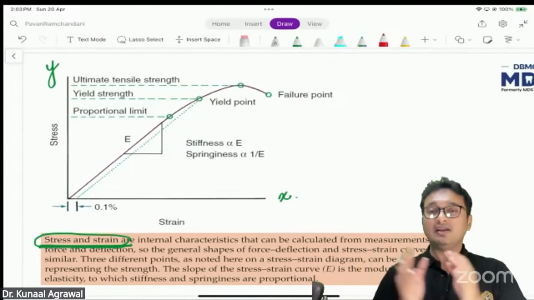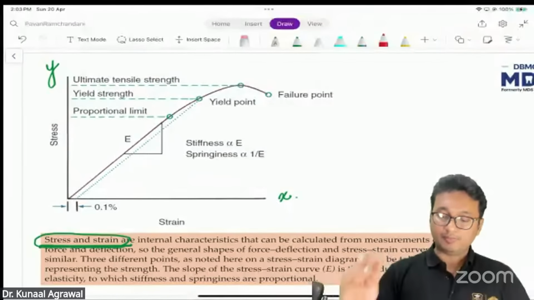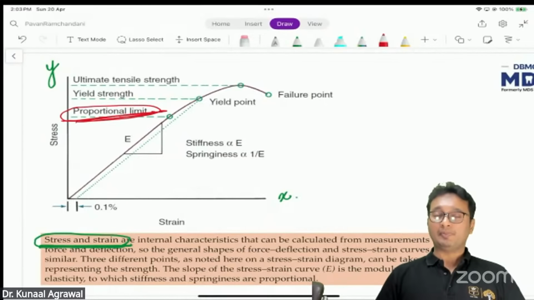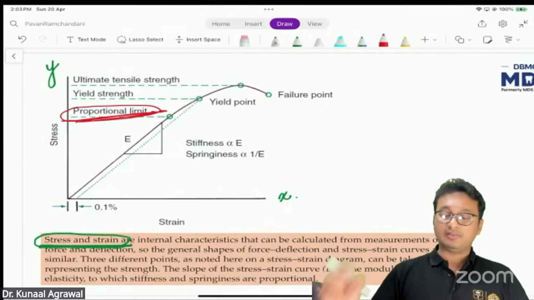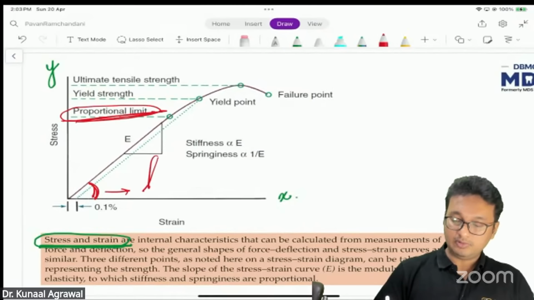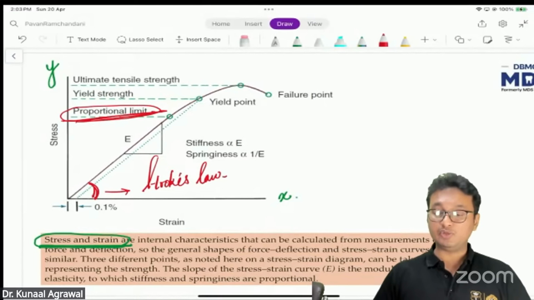Now, up to a certain point, that point is called the proportional limit. Up to the proportional limit, the stress is directly proportional to strain. This part of the graph is called Hooke's law. We have studied all this earlier. There is nothing new I'm teaching here.